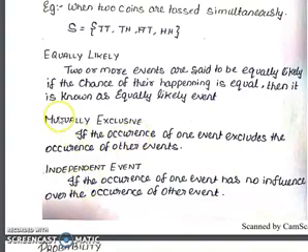Next one is mutually exclusive events. If the occurrence of one event excludes the occurrence of the other event, that is a mutually exclusive event. So in throwing a coin, getting head and tail are mutually exclusive events. Independent events: if the occurrence of one event has no influence over the occurrence of the other event, for example throwing a coin and throwing a die simultaneously, they are said to be independent events.